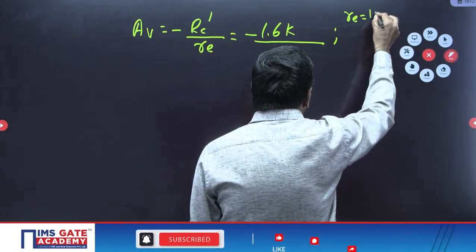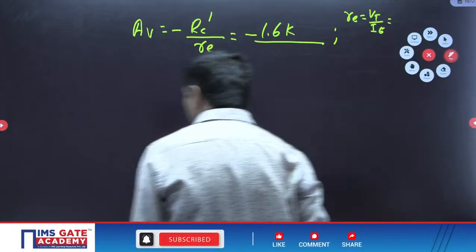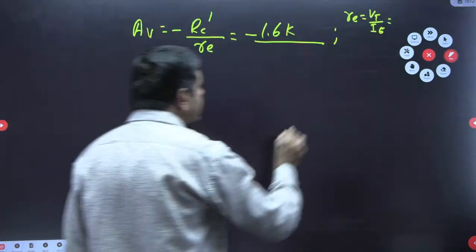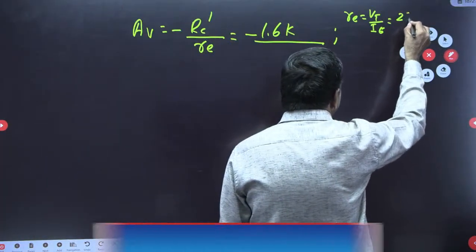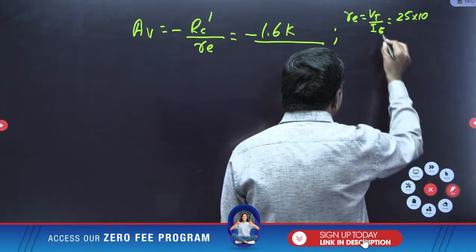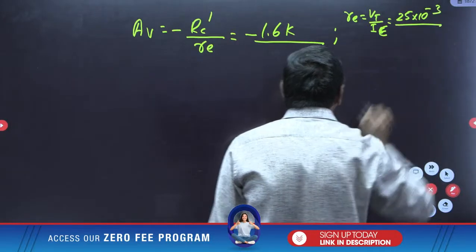RE equals the thermal equivalent of voltage divided by IE, that is VT by IE. The VT value given in the problem is 25 millivolts. You already have the IE value.